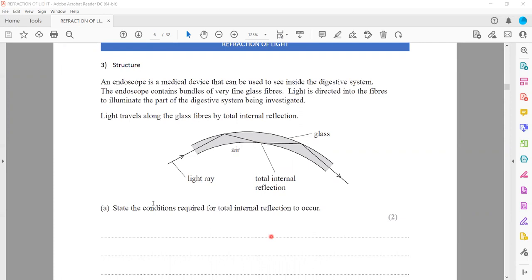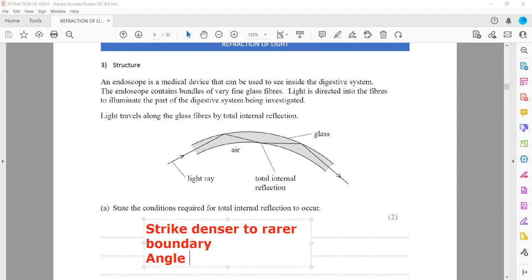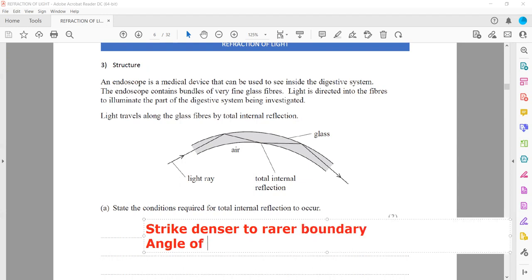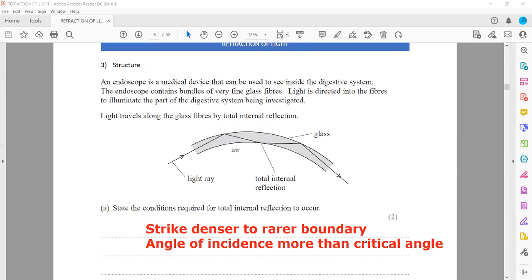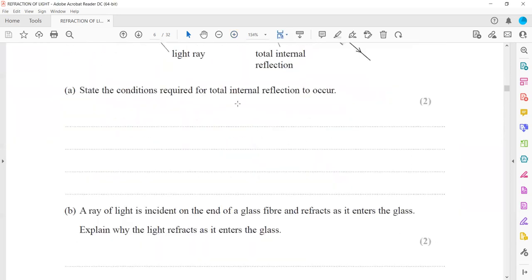So the light must strike a denser to rarer boundary, and the angle of incidence must be greater than the critical angle. These are the two conditions for total internal reflection.